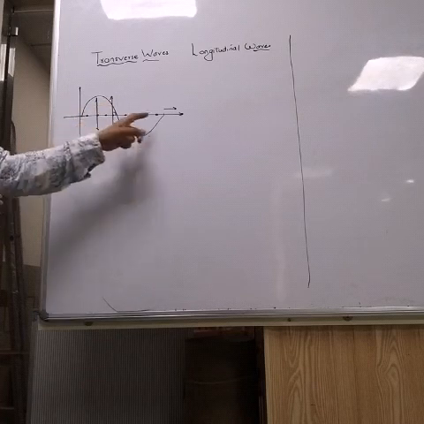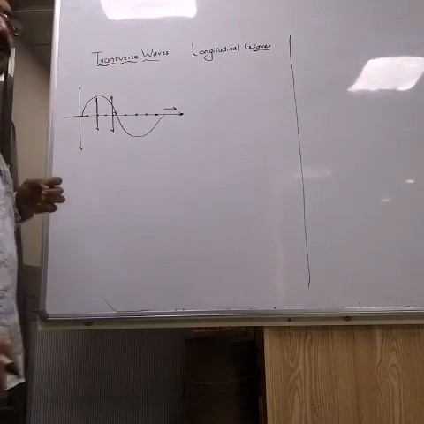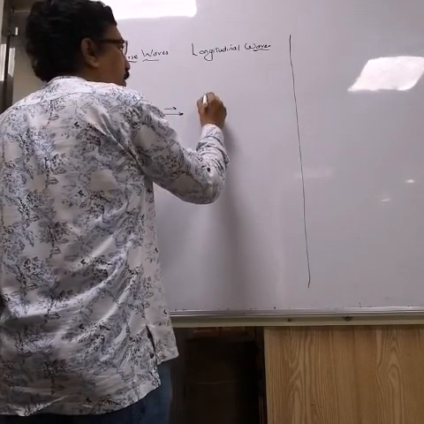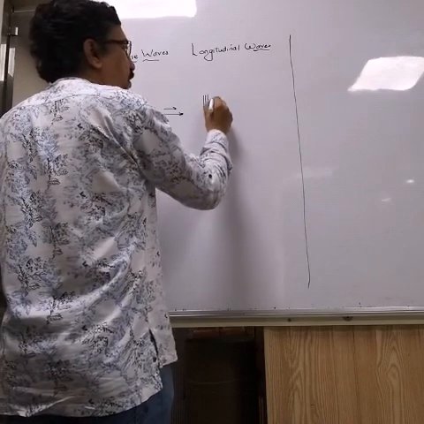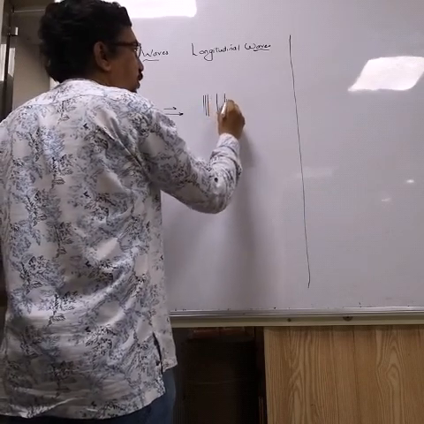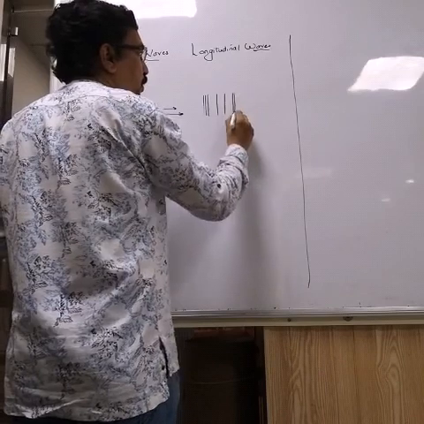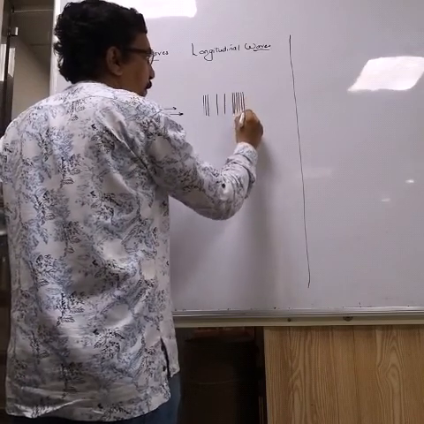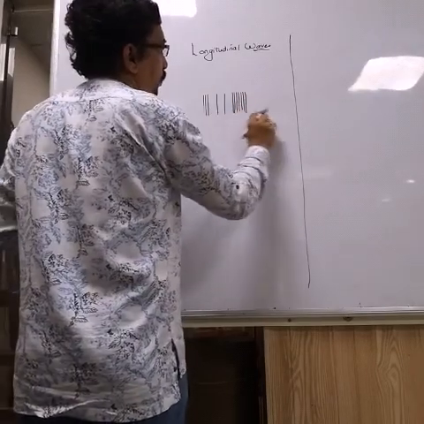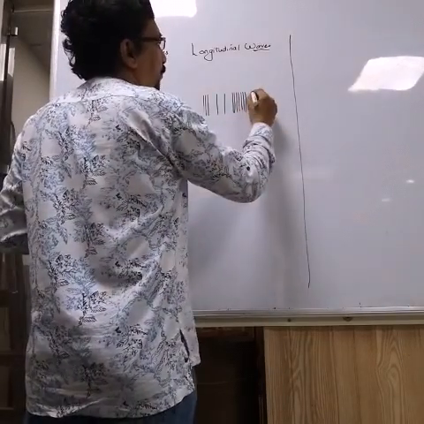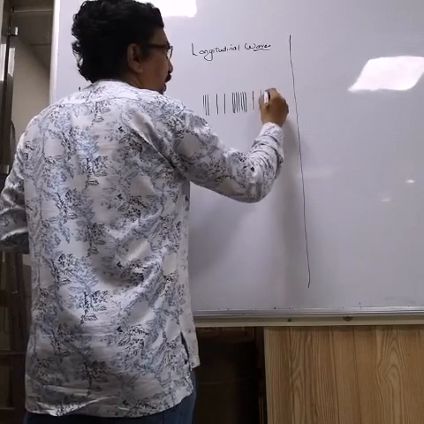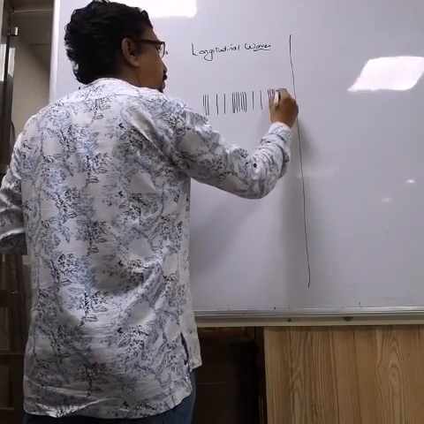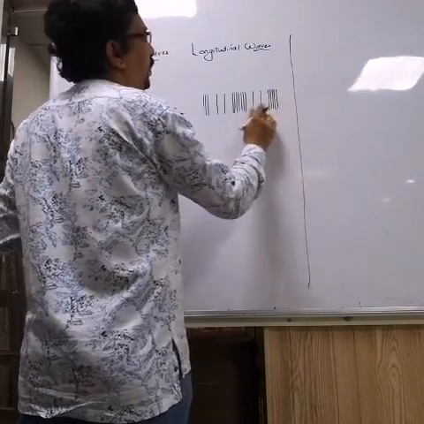Okay, now what we say about longitudinal waves over here. The longitudinal waves vibrate to and fro. They vibrate what? To and fro. And when they vibrate to and fro, you can easily understand the direction of propagation and direction of vibration of particles.